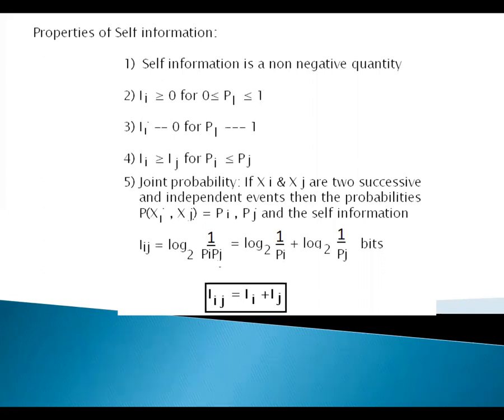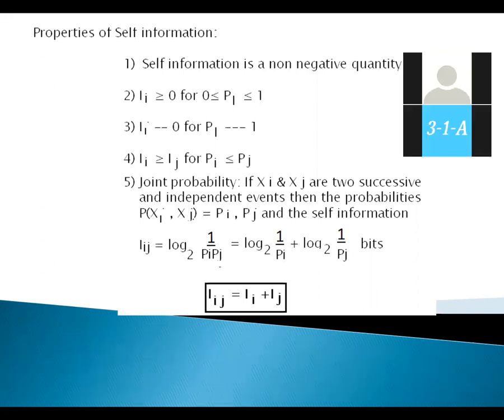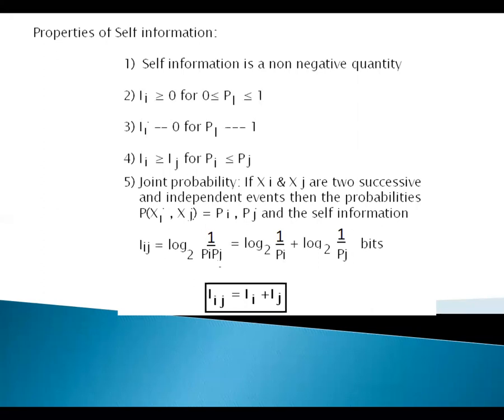And the self-information I of ij is equal to log 1 by P of ij. You can rewrite this as log 1 by P of i plus log 1 by P of j, is it not?